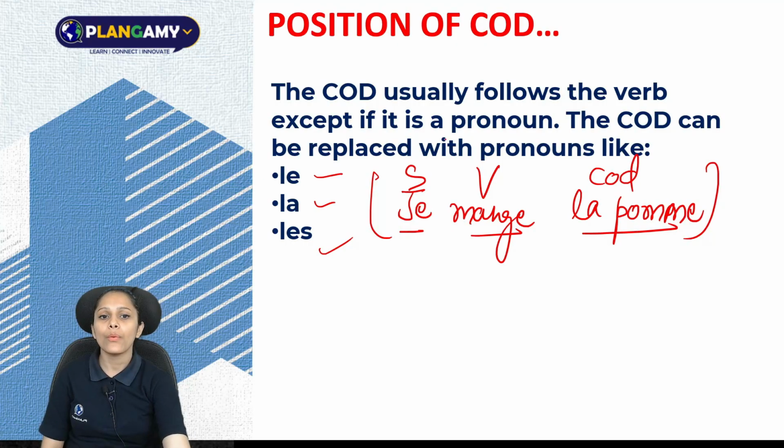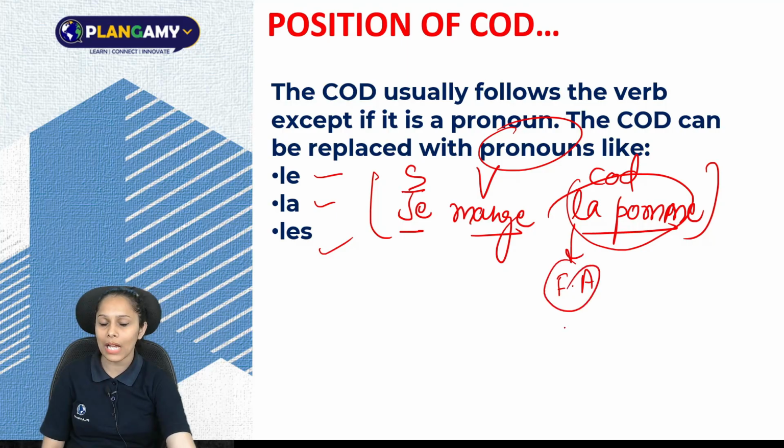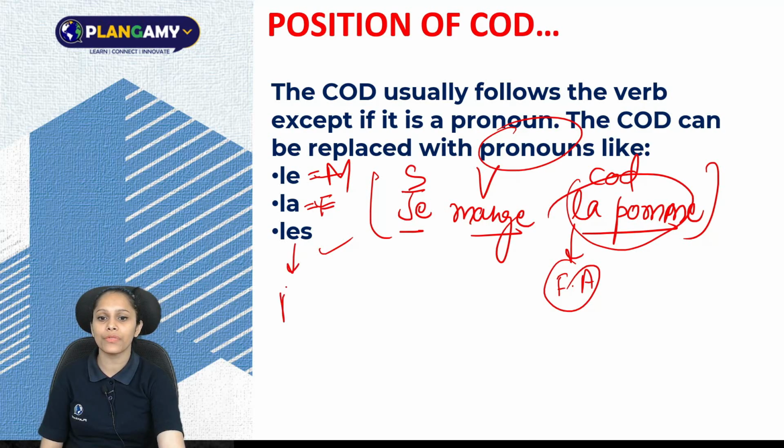But now I want to replace it with the pronouns le, la, les. Now you know that la is a feminine article, and so we have to replace it with la. La is used with feminine, le is used with masculine and les is used with the plural.